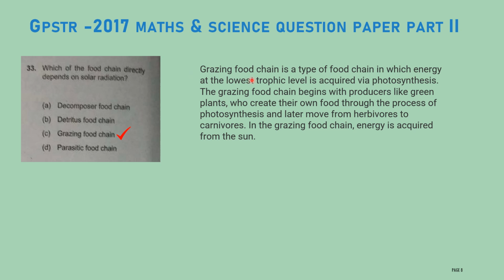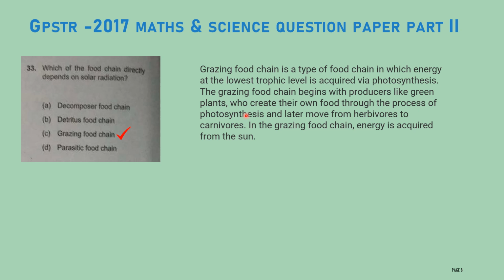The grazing food chain is a type of food chain in which energy at the lower trophic level is acquired via photosynthesis. It begins with producers like green plants, which create their own food through photosynthesis. In photosynthesis they use sunlight, water and carbon dioxide to prepare the food.